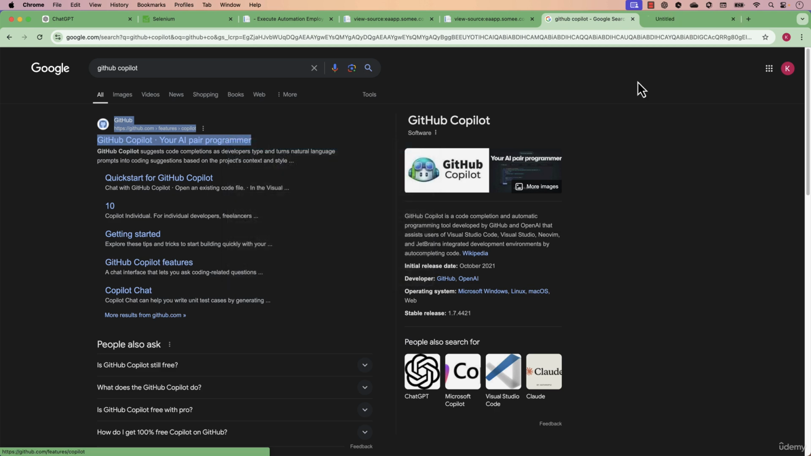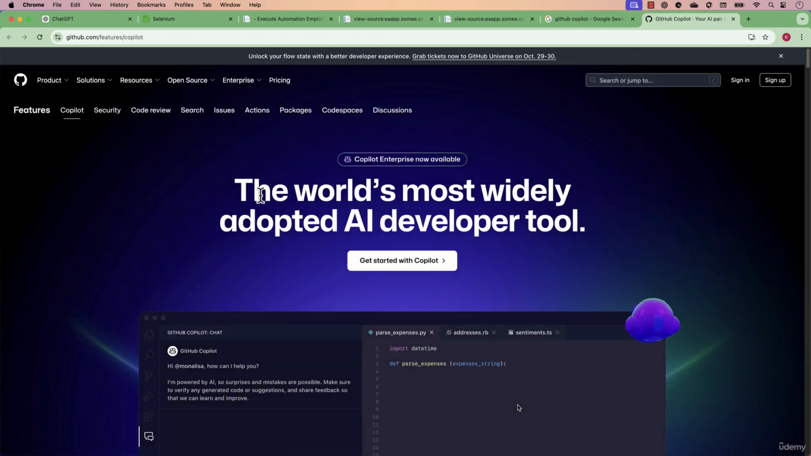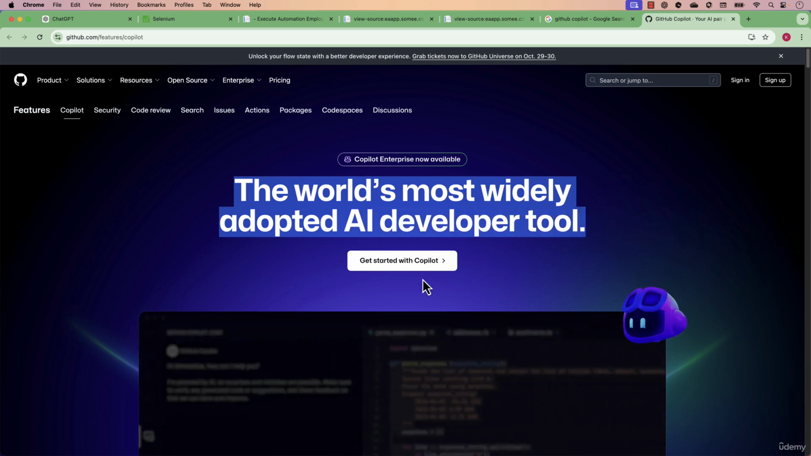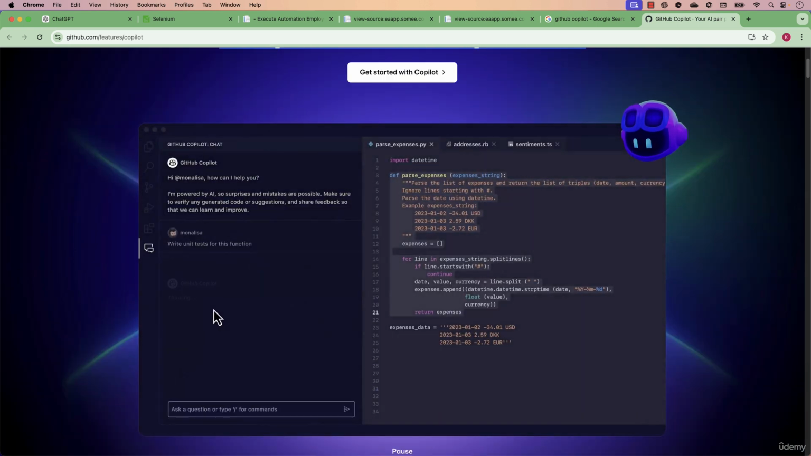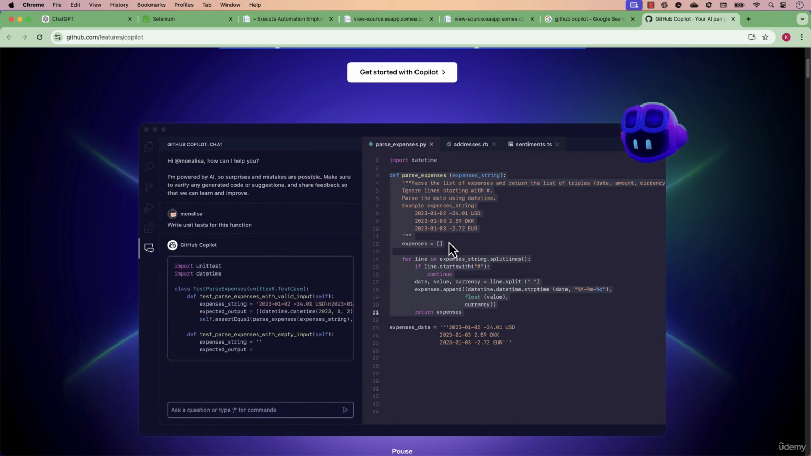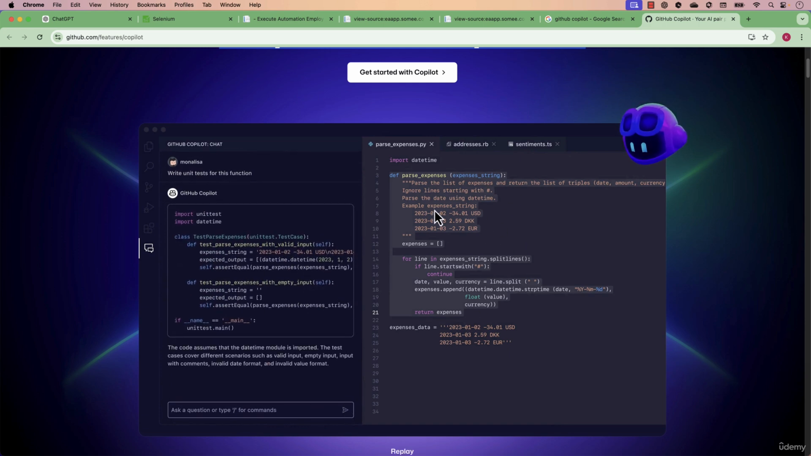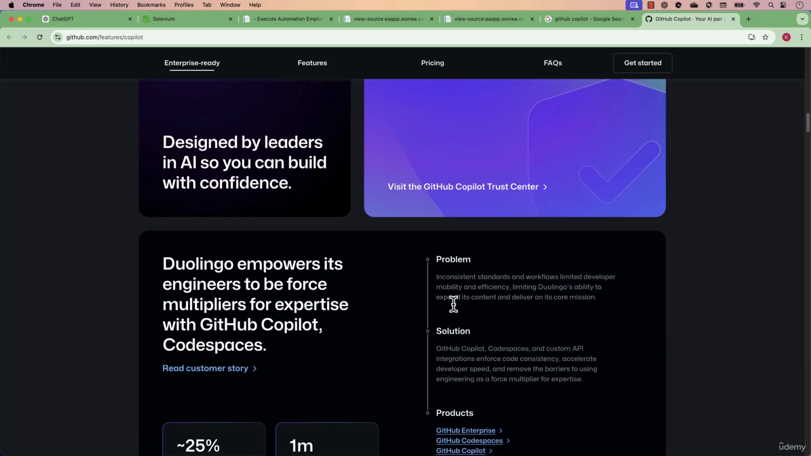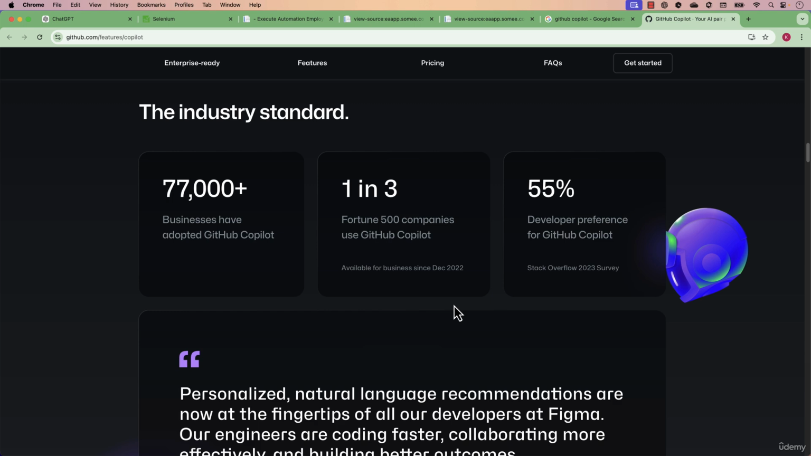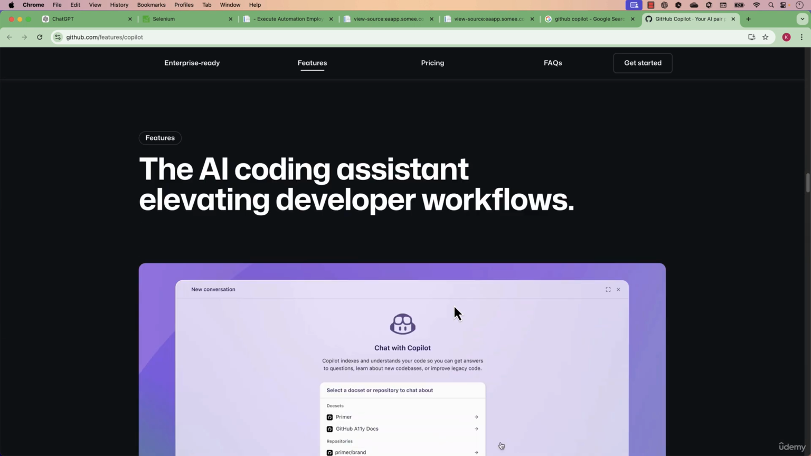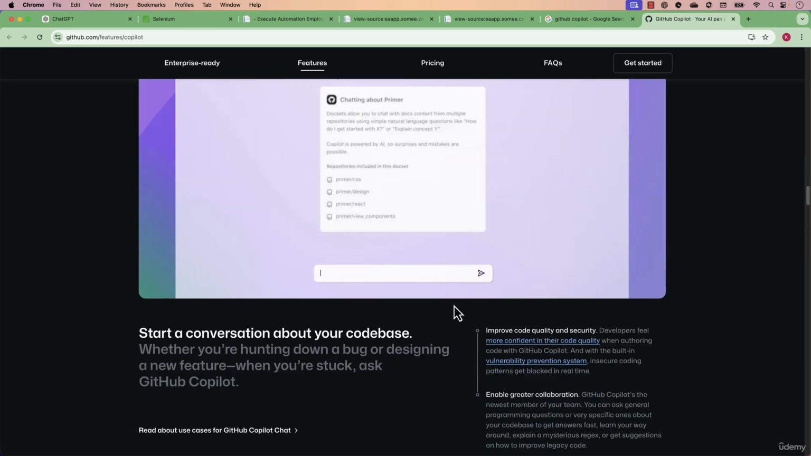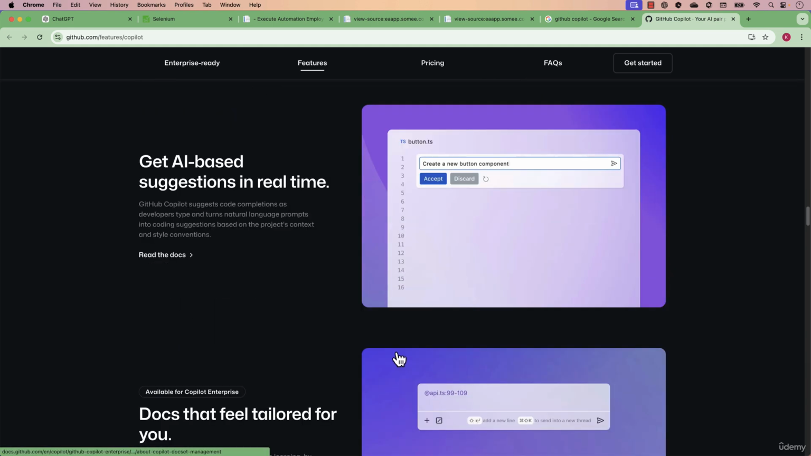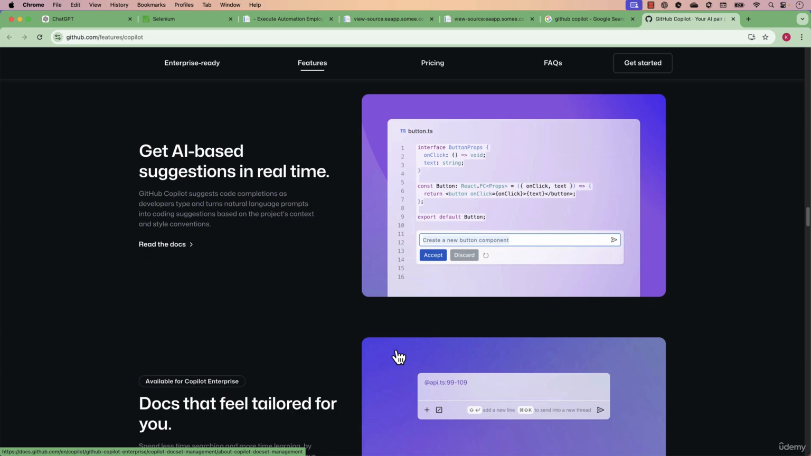If you go to this particular website, you can see that it tells you this is the world's most widely adopted AI developer tool, and it has quite a lot of things. You can write unit tests for the selected methods, it can help explain the code, refactor the code, check in the code with comments, and also help you write the code in a more concise fashion. Every single thing just happens based on this AI development tool.